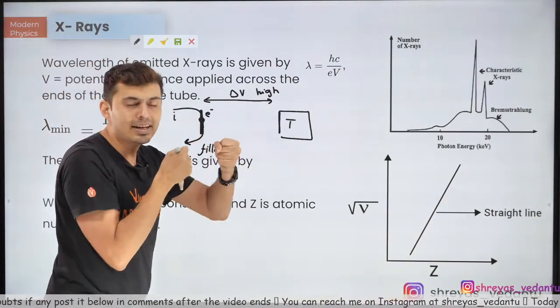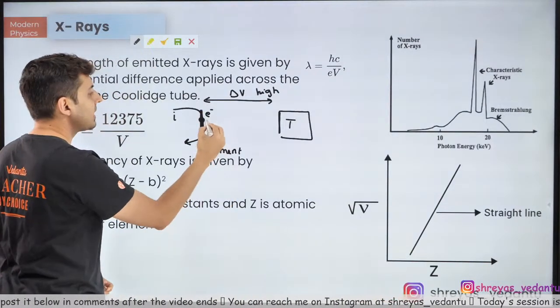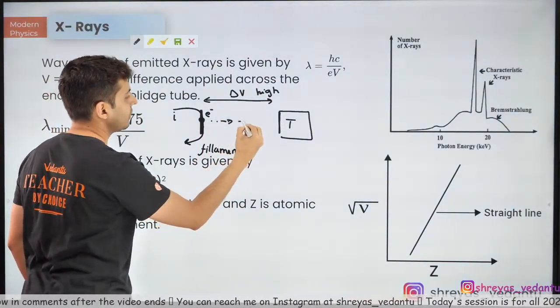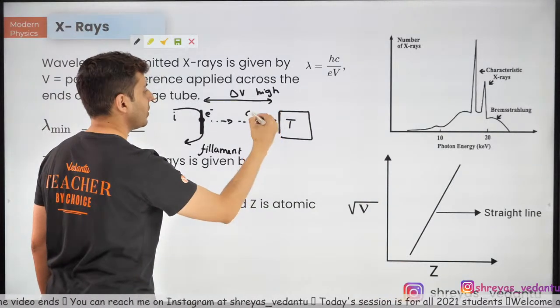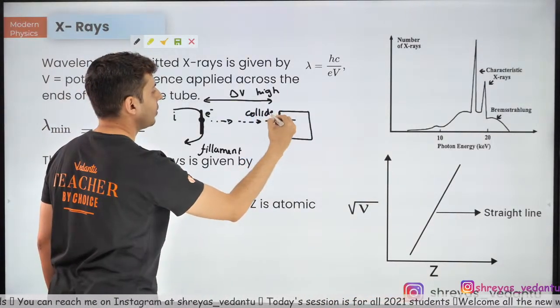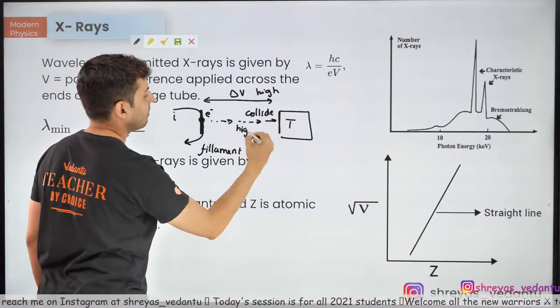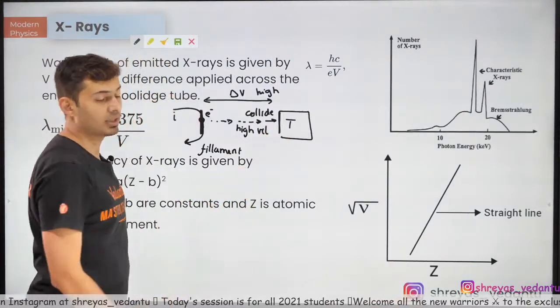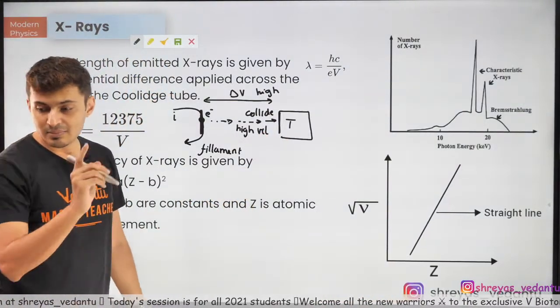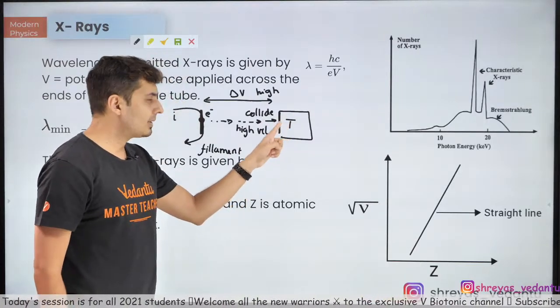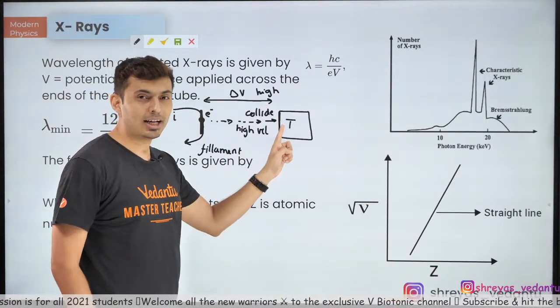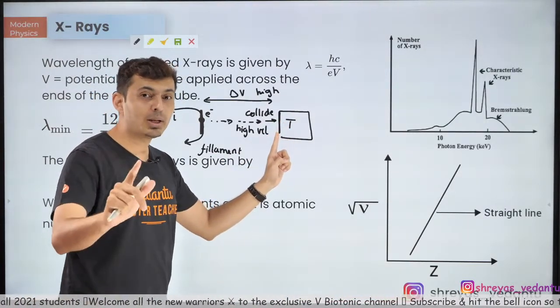When you create a very high voltage difference, there will be a breakdown. These electrons will start moving and they collide. All right, they collide with high velocities. Okay. Now, similarly, this is something like your photoelectric effect, but in photoelectric effect, what